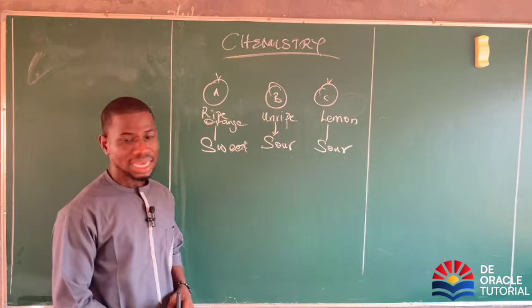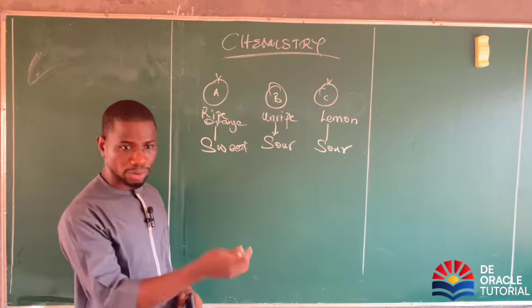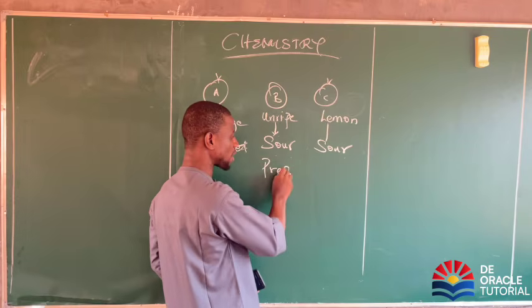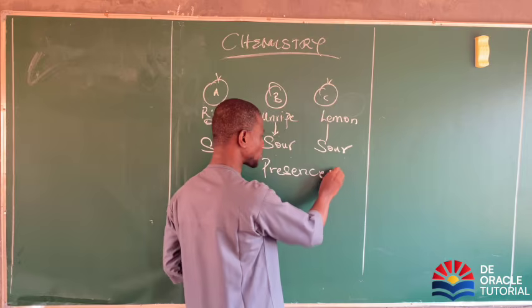Are you with me? Now the sour taste in unripe fruit or lemon is due to the presence of what? Acid.